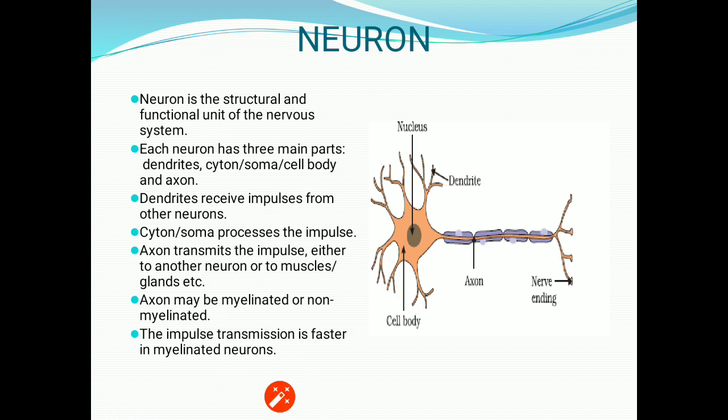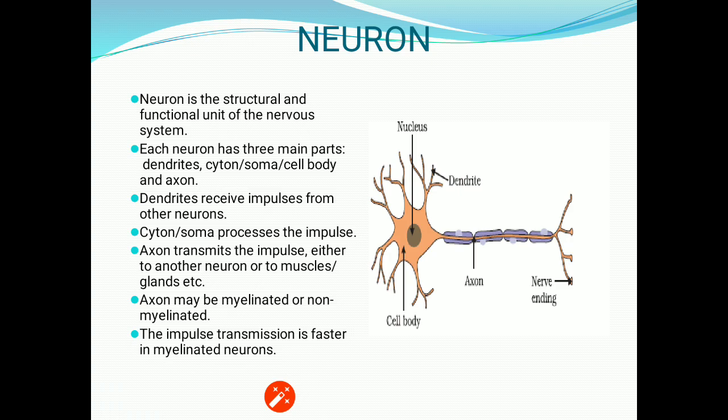Now myelin is basically an insulating substance which is secreted by the Schwann cells. So those axons which have a myelin sheath are called myelinated neurons, and those which do not have a myelin sheath around the Schwann cells are termed non-myelinated neurons or nerves. The impulse transmission is faster in myelinated neurons. I think you people are able to connect with the statement because I have already told you that myelin is